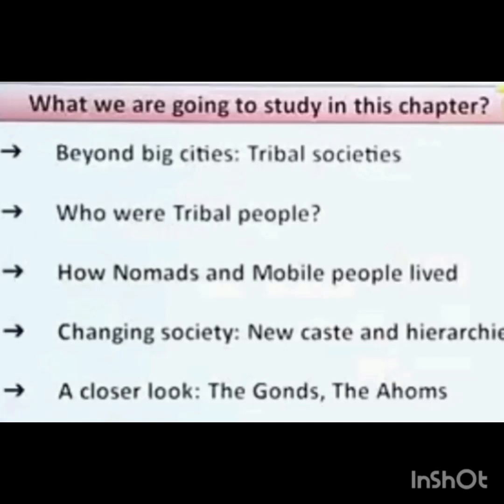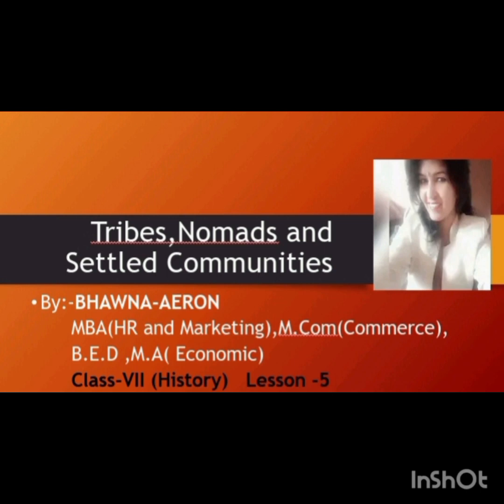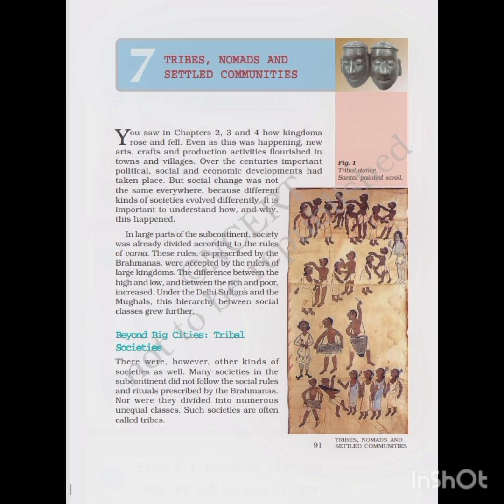Here is the list. You can see what we are going to learn. In the previous chapter, we have already learned about the various kingdoms that rose and fell. During that period, over the centuries, important political, social and economic developments had taken place. But somehow the social changes were not the same everywhere. Do you know why? Because different kinds of societies generally evolved differently.